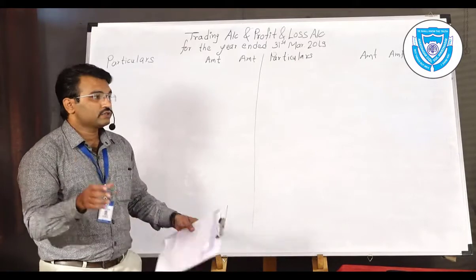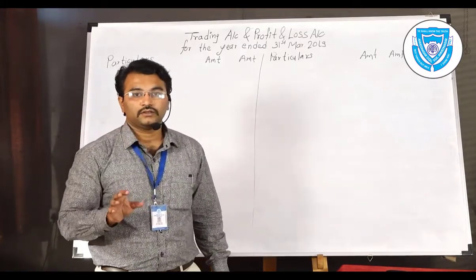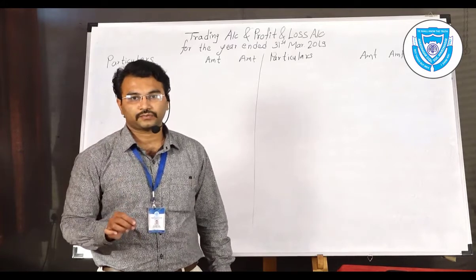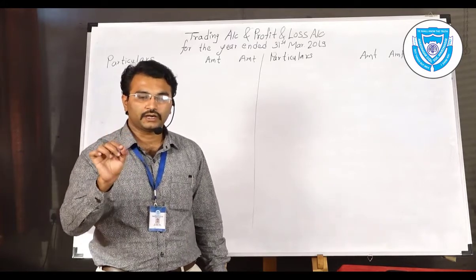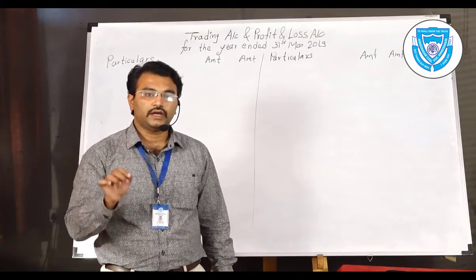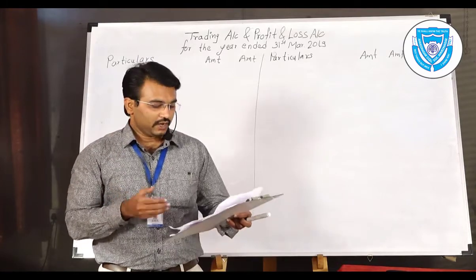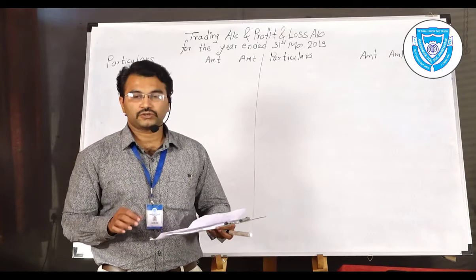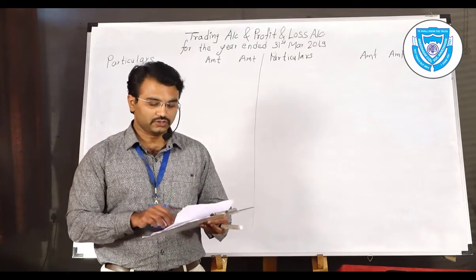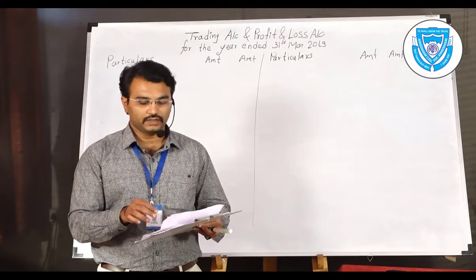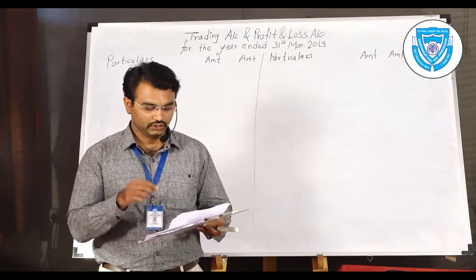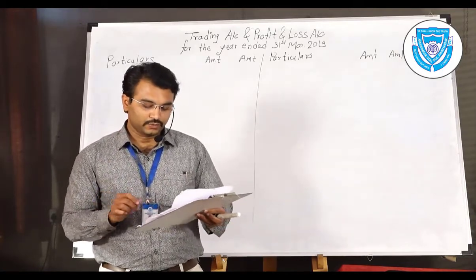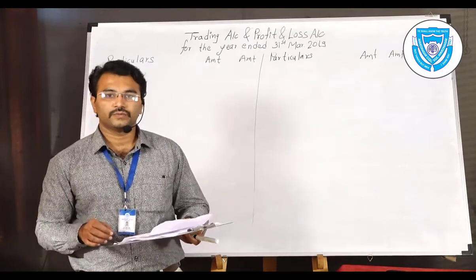While you solve this problem, remember that you should first note down the adjustments. You should tick mark every item which is given in the adjustments. The five adjustments are provided. Closing stock is there. This closing stock is not an item of the trial balance, so you can make a star for it. Then provide provision for doubtful debts, rupees 2000.